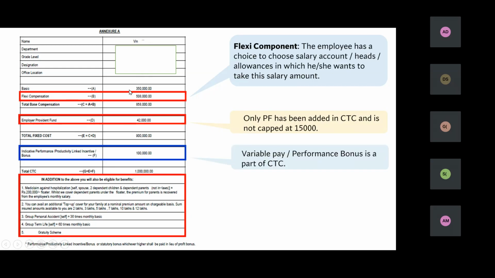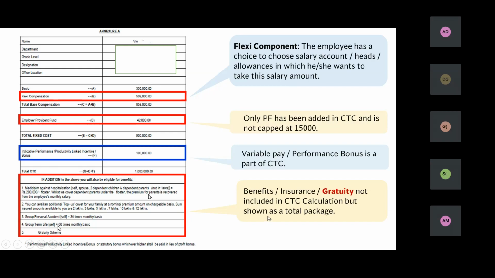PLI is coming under the CTC breakup. This indicative performance linked incentive is 1 lakh. So 1 lakh PLI bonus or performance incentive is coming under this 10 lakh of CTC. And all these benefits, medical insurance, gratuity, are over and above this CTC. This Tata group of companies is not including all these benefits in the monetary part. These benefits are over and above.